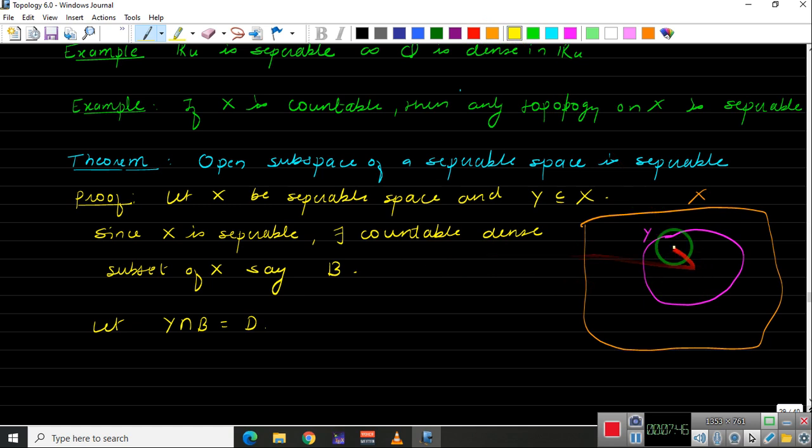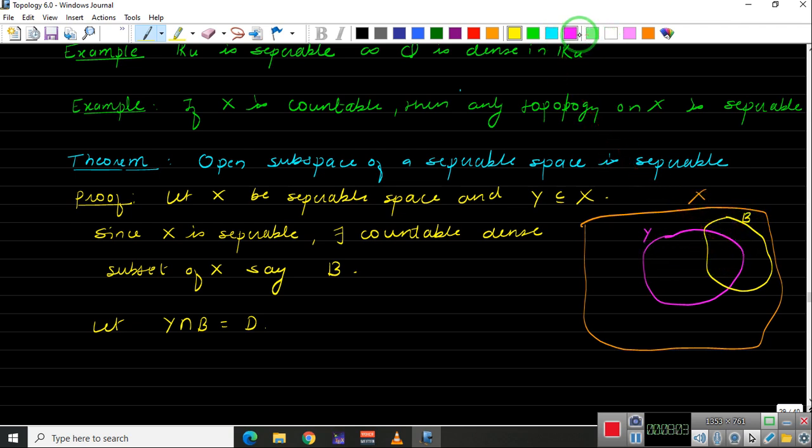We have this Y. We have a B. So let us take B something like this. This is B. Okay, it will be anywhere. So this B is dense in X. And now let us take D to be Y intersection B.